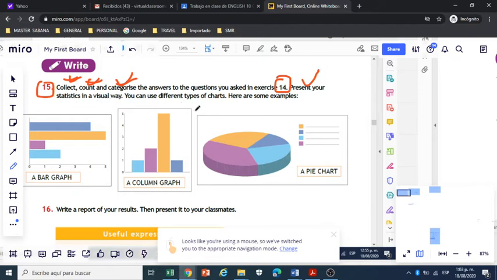You can use different types of charts. Here are some examples. Okay, example number 1, the bar graph. This is option 1. A column graph, option 2, and a pie chart, option 3. In these charts, in these graphs, you are going to present these answers, okay?